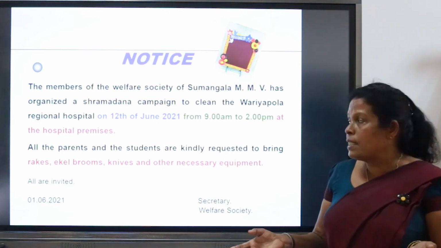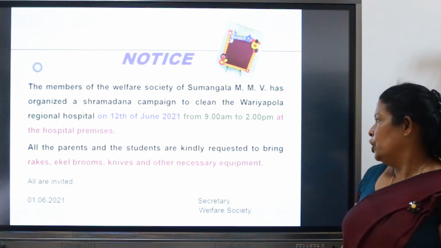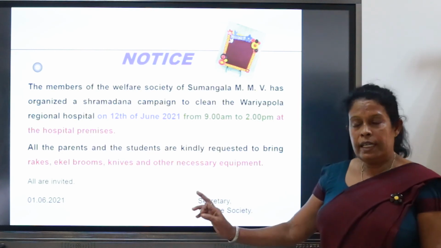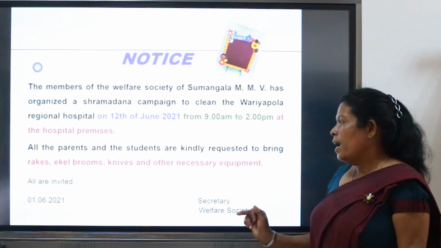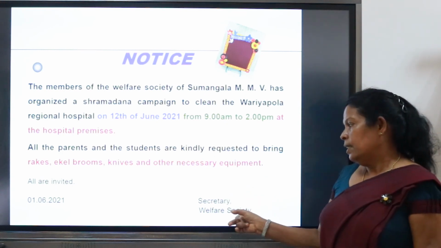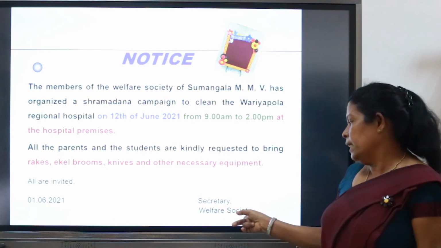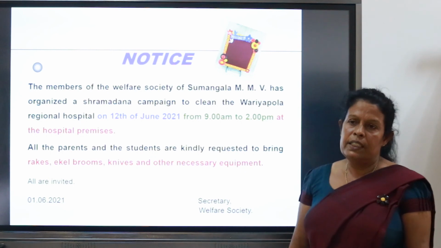All the parents and the students are kindly requested to bring rakes, mammoties, knives and other necessary equipment. Secretary, Welfare Society, and the date.